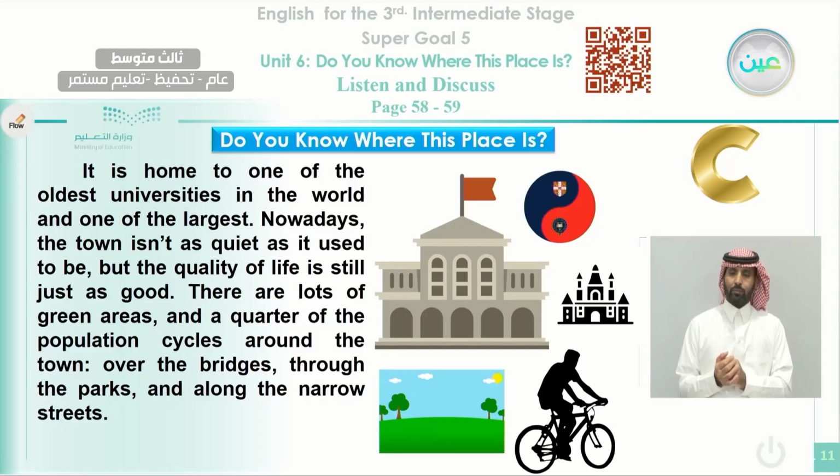Okay. It is home to one of the oldest universities in the world and one of the largest.